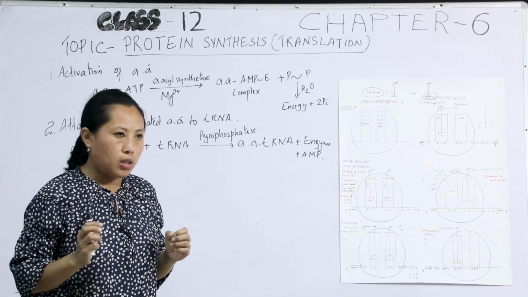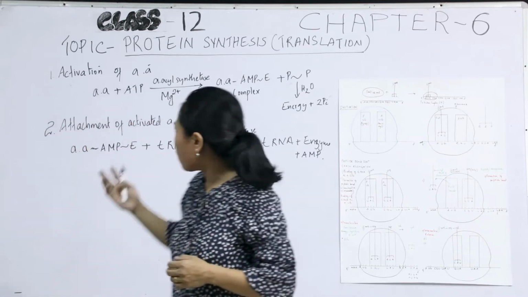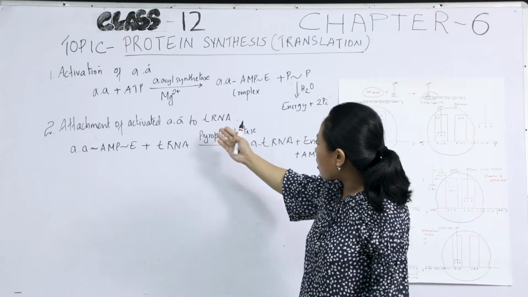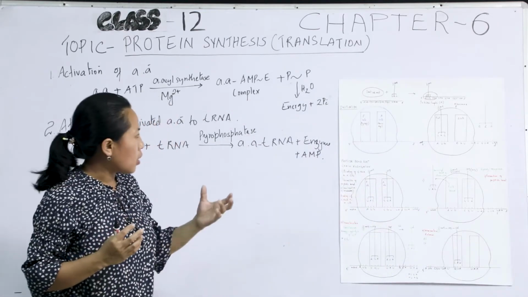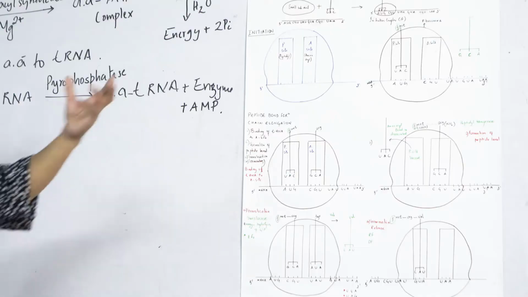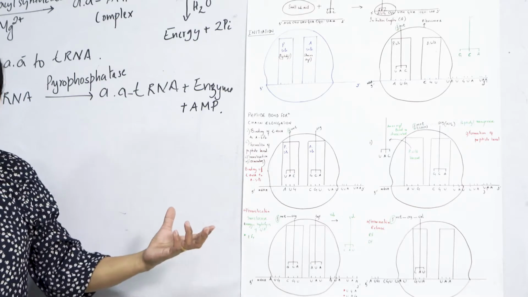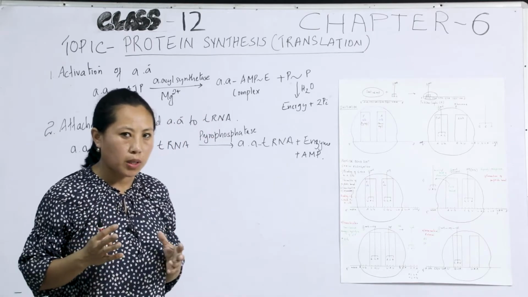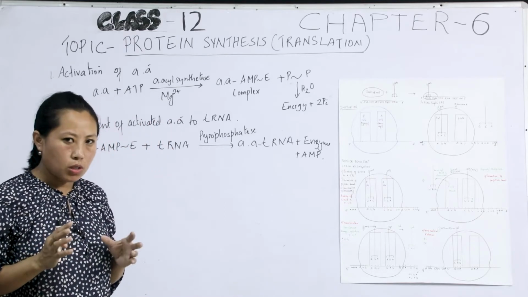Overall, translation involves the activation of amino acids, the attachment of activated amino acids to tRNA, then the formation of the polypeptide chain, which involves initiation, peptide bond formation, chain elongation, and termination, and in the end, the modification of the newly synthesized polypeptide chain. These are the steps involved in translation.